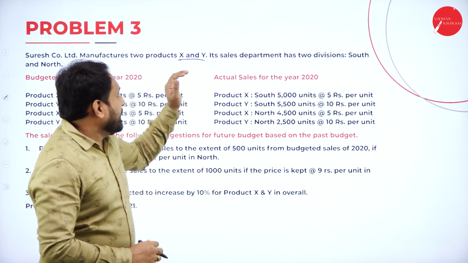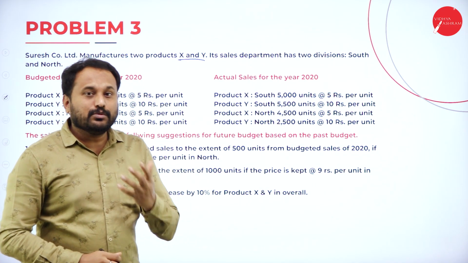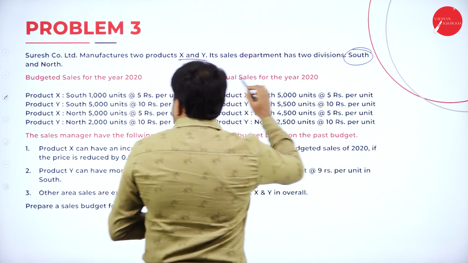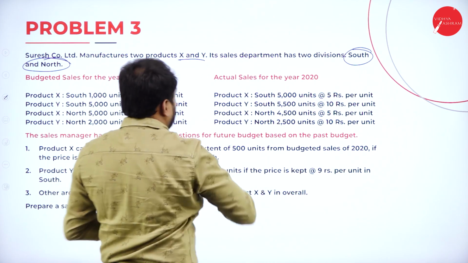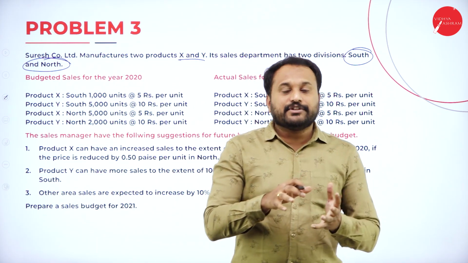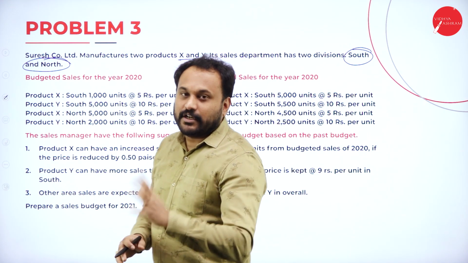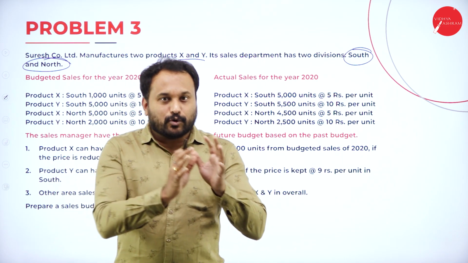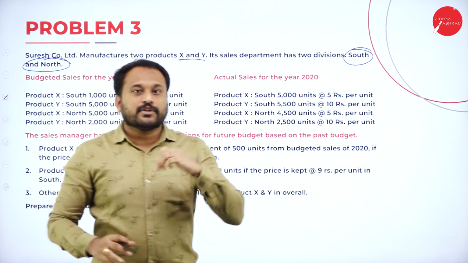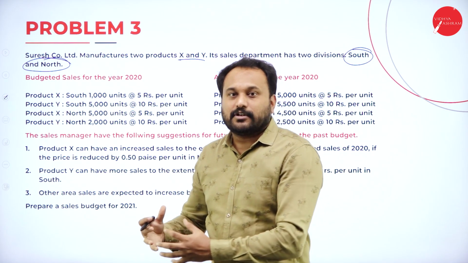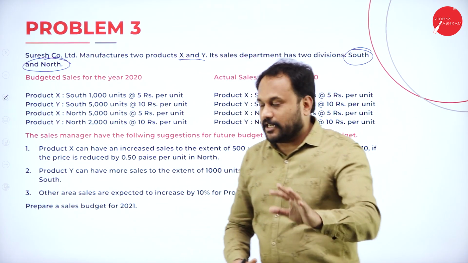And they say that its sales department has 2 divisions. Which are the divisions? The first division here is South, and one more is North. That means there is South division and North division. There are 2 products, X and Y. So what is that we are supposed to calculate? Total of North, total of South, total of X, that is grand total of X product, and grand total of Y product, and your answer is done.